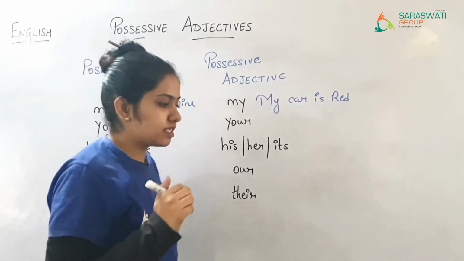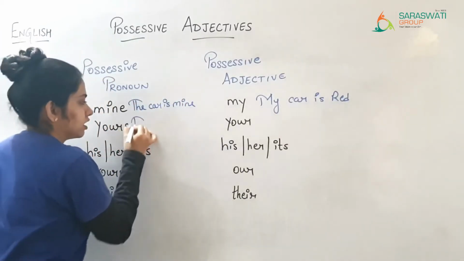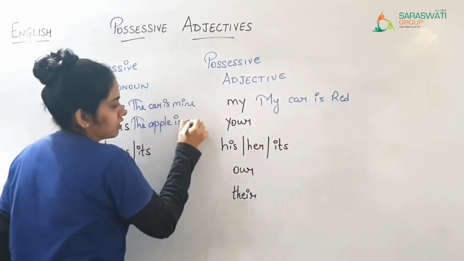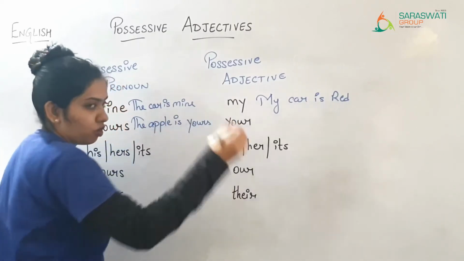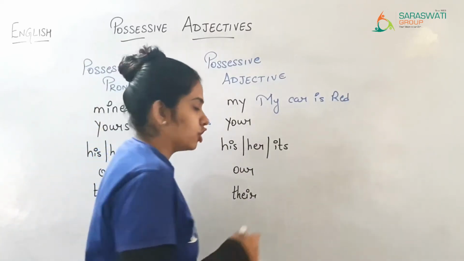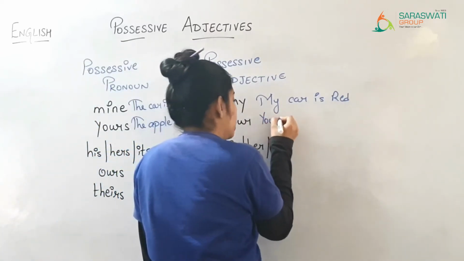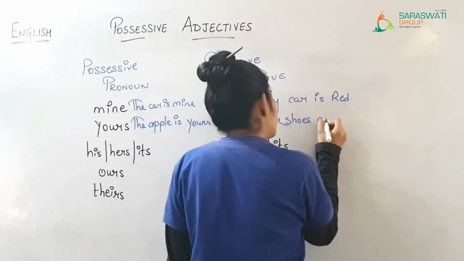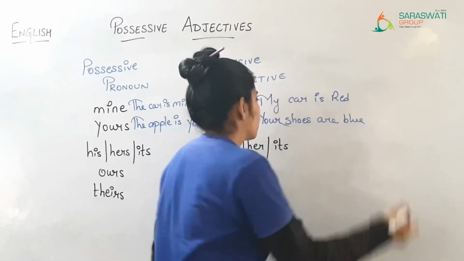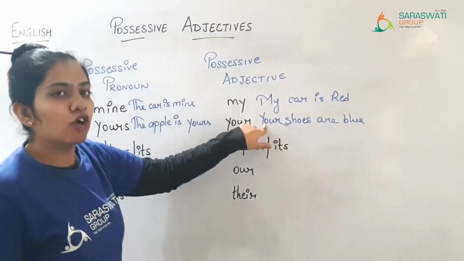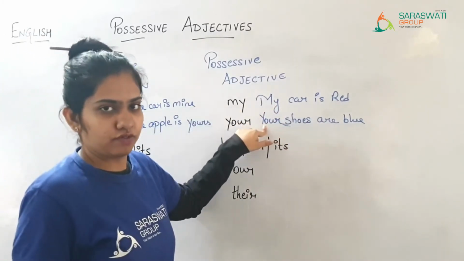Now another sentence, the apple is yours. Then, your shoes are blue. Shoes is a noun, and we have used a possessive adjective before it.